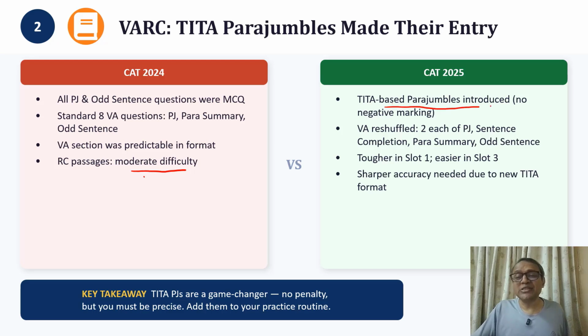What made a major change, and this was a major structural change in the exam, was that TITA-based parajumbles were introduced. It was there before, it was missing last year, and it has come again this year. There were 2 questions each of parajumble, sentence completion, para summary, and odd sentence. The difficulty level was also a little different: slot 1 was slightly tougher as compared to slot 3. Okay, and that's what changed in VA.